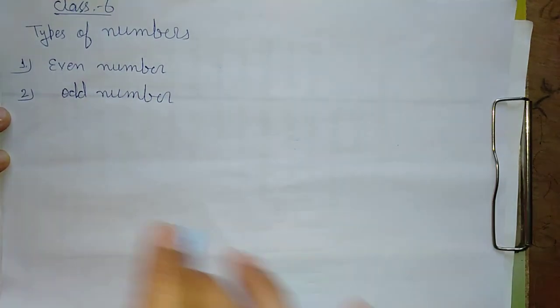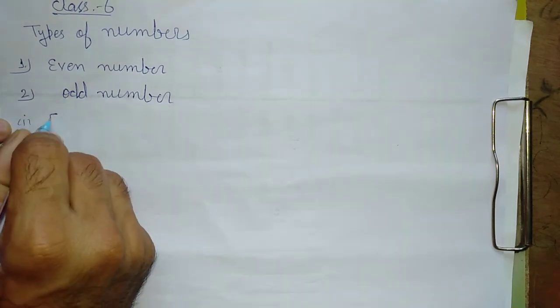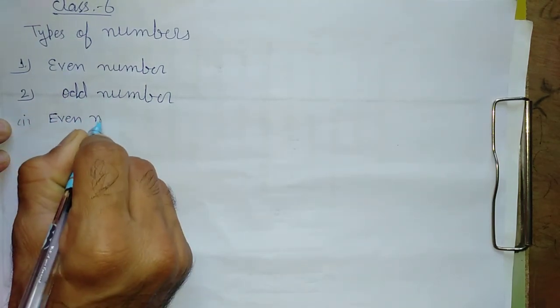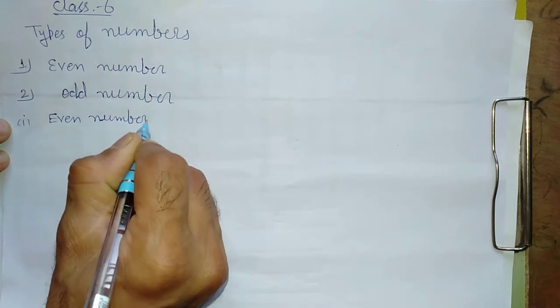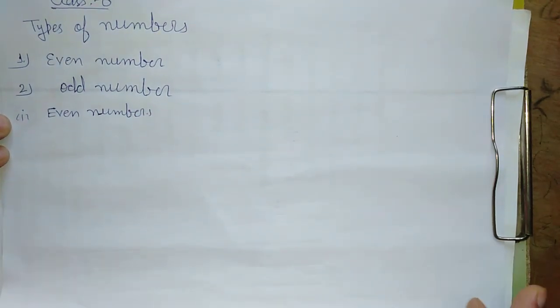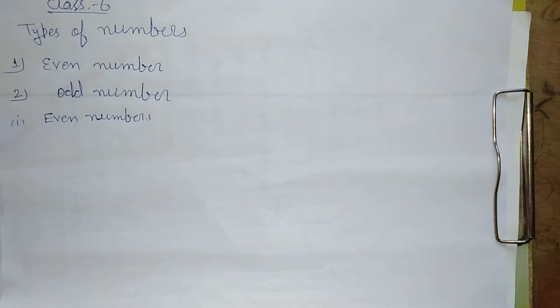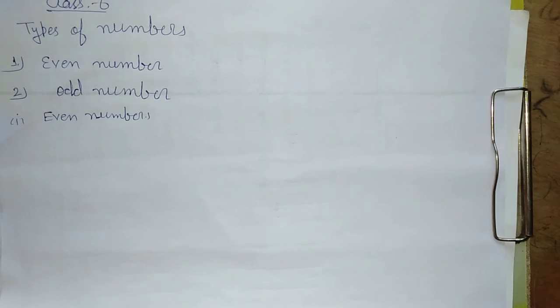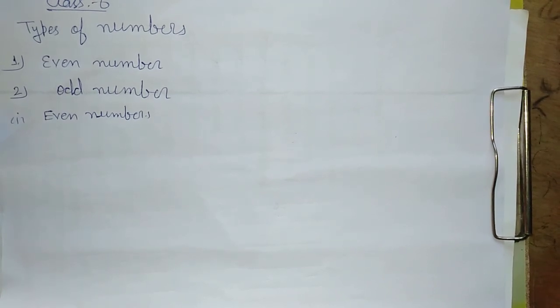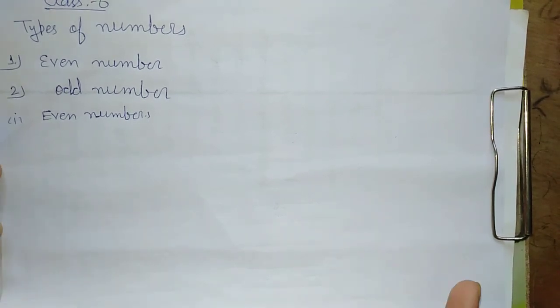Now see, first one is even. What are even numbers? As you have learned in previous classes, even numbers are identified if they are divisible by 2, right?